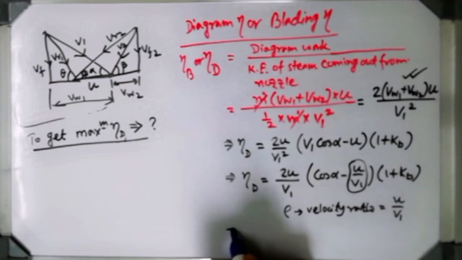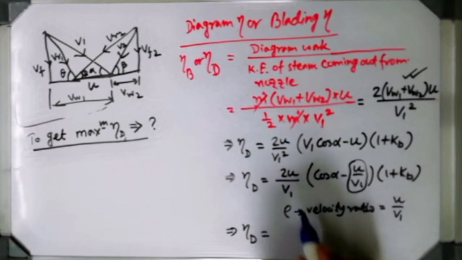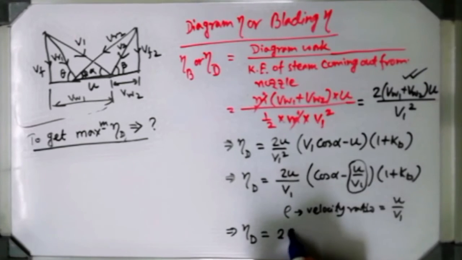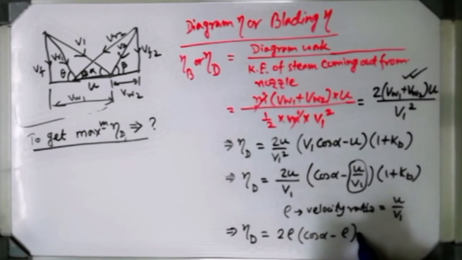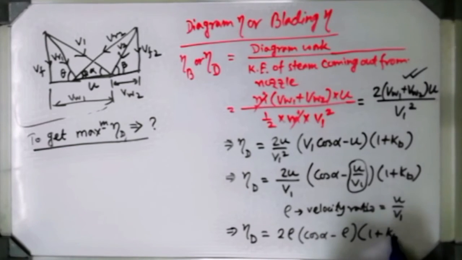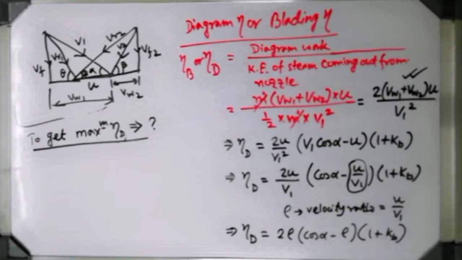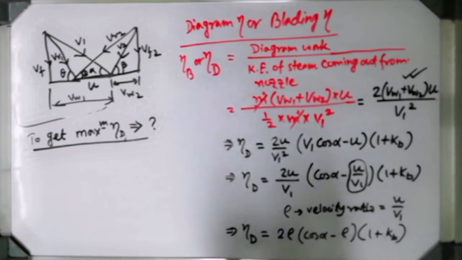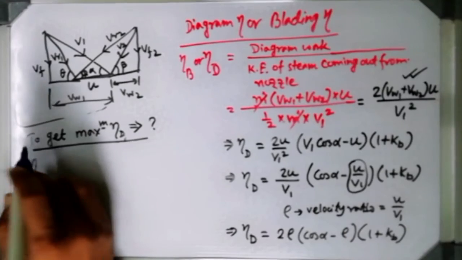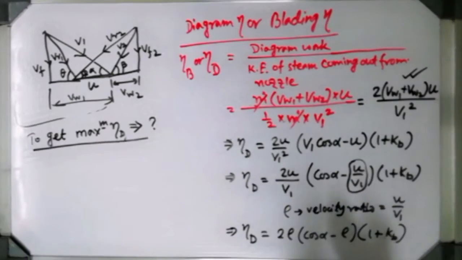So I can express the diagram efficiency now this way. 2u by v1 is also there, so I can write it 2 rho, and inside the bracket cos alpha minus rho, 1 plus kb. So kb is the blade friction factor and rho is the velocity ratio. Now this expression looks like this. Understood? Now I am going to differentiate, sorry, I am going to maximize this efficiency.